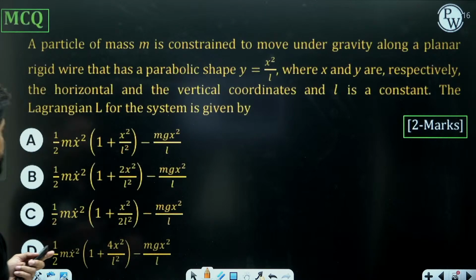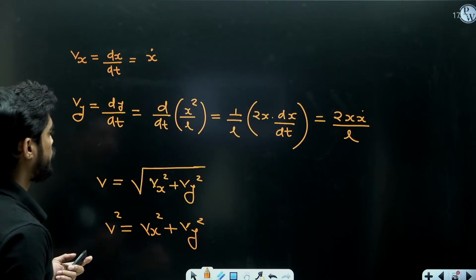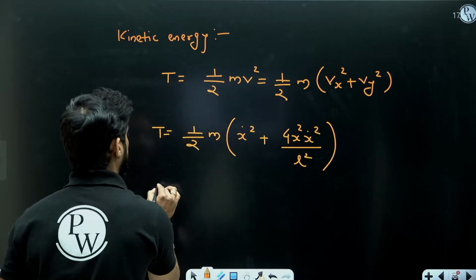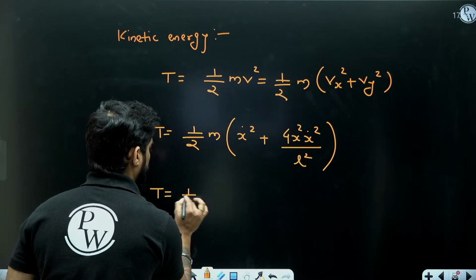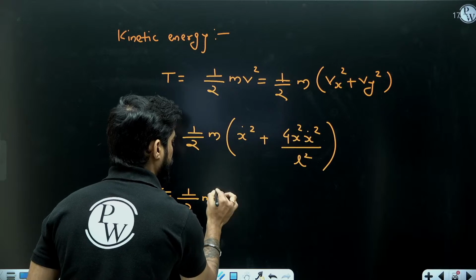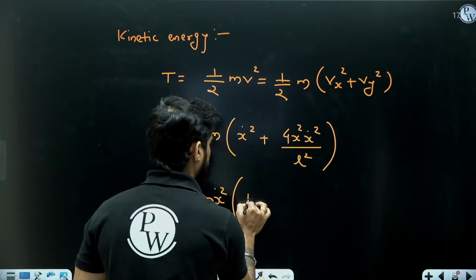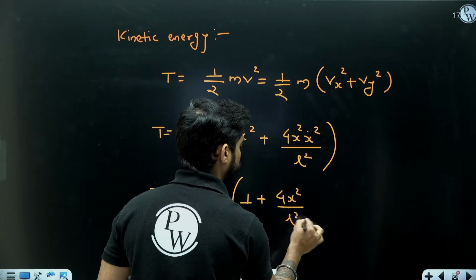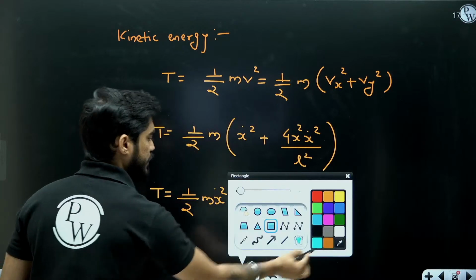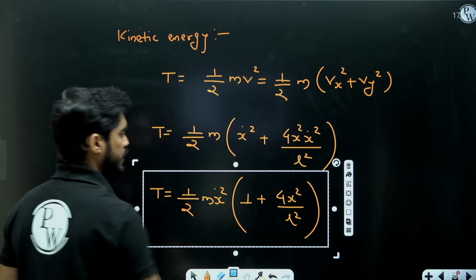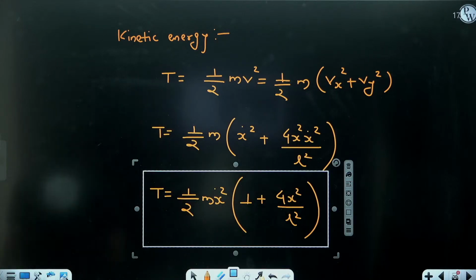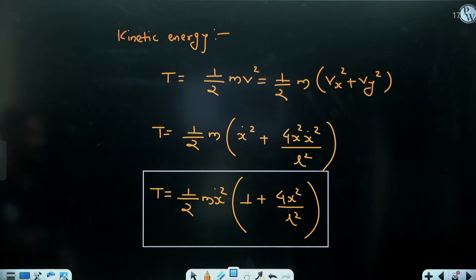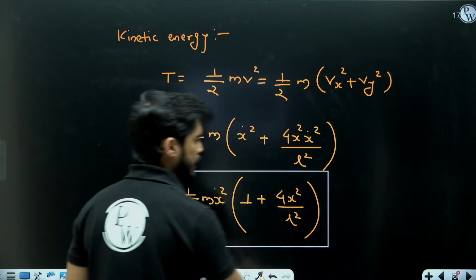If I take half m x dot square common, it is going to be 1 plus 4x square by L square. This is your equation of kinetic energy: half m x dot square into 1 plus 4x square by L square.